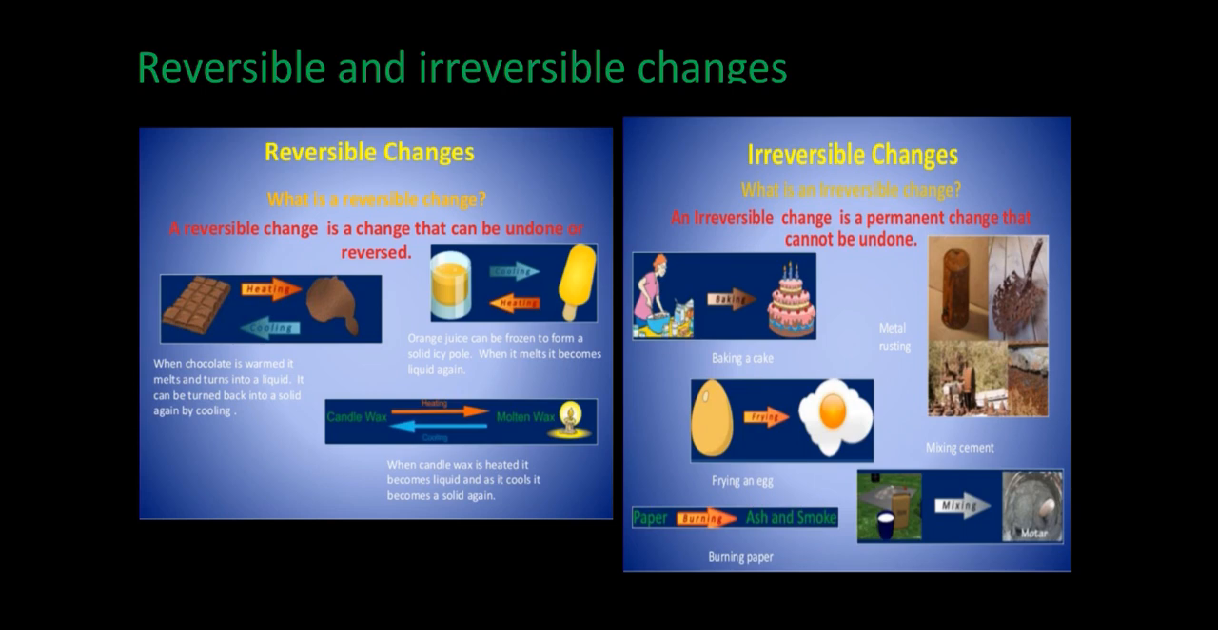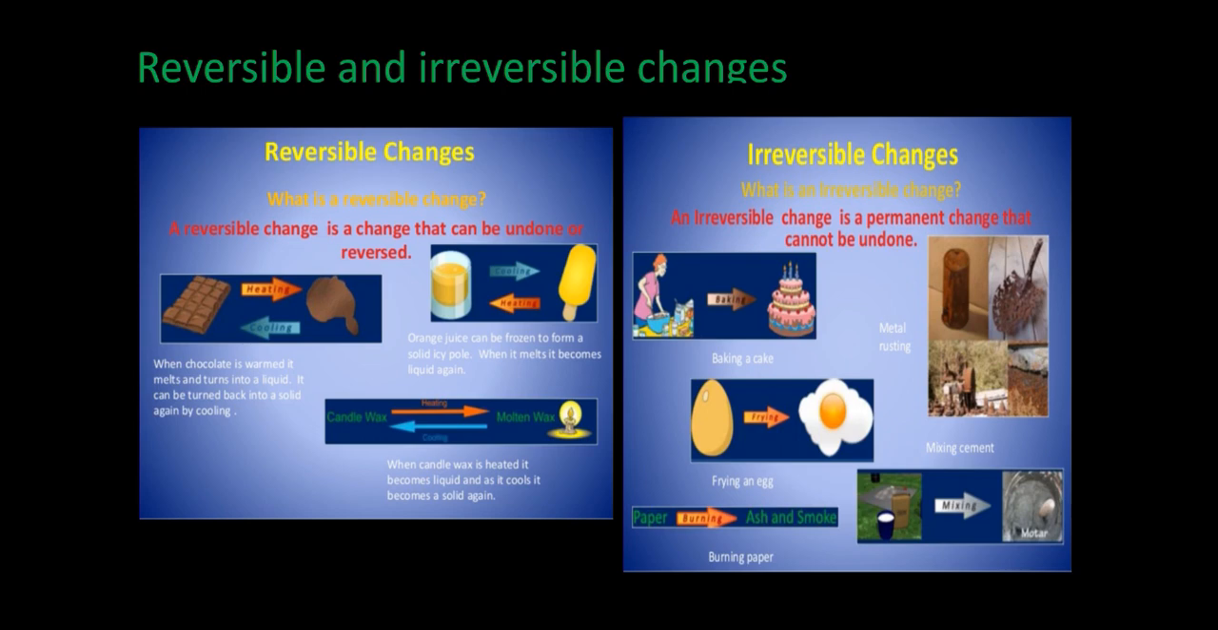Why? Because in reversible changes the substance gets back to its original form, but in irreversible changes new substances are always formed. For example, baking a cake. Once we bake a cake, we cannot convert it again into the batter. Metal rusting. Once rust forms on the iron, that iron cannot be converted back, that corrosion cannot be taken back. Once we fry an egg, that egg cannot be converted into a raw egg. Burning of paper. Once the paper is burned and converted into ash as a product and forms smoke, that paper again cannot be converted into the original form.